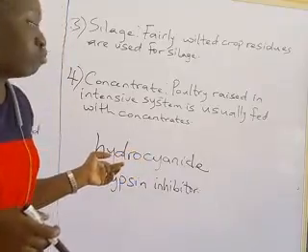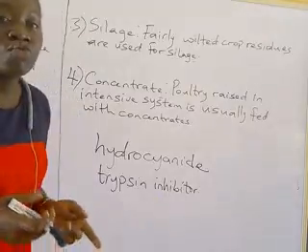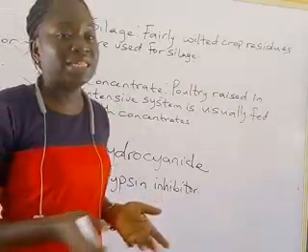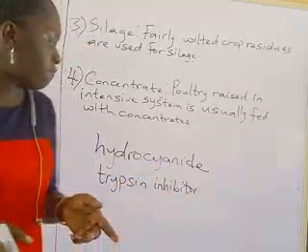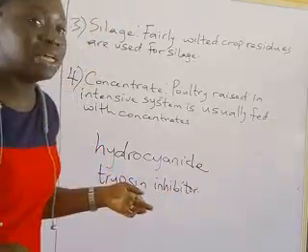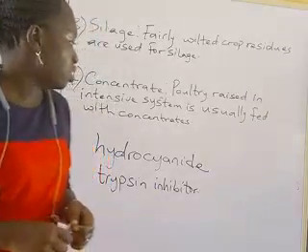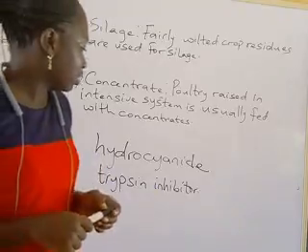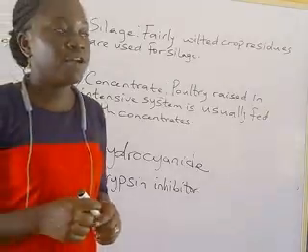For cassava leaves and roots, hydrocyanide can be removed through soaking. When you soak your leaf for 24 hours, then you boil it maybe for like 30 minutes so that the hydrocyanide will be removed before you prepare your feed. Then for soya bean, the anti-nutritional factor there is trypsin inhibitor. It can also be removed. So all this can be prevented so that your animals can grow very well.